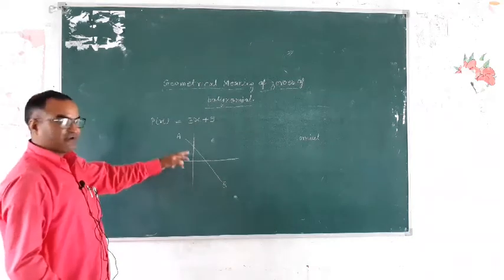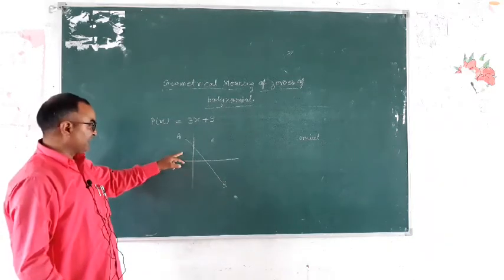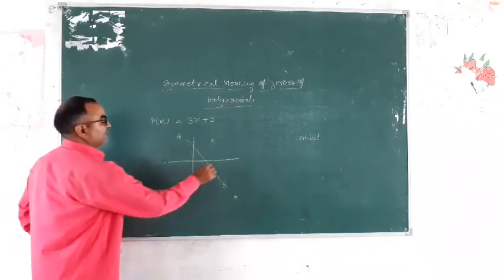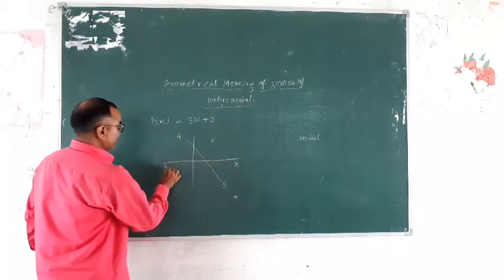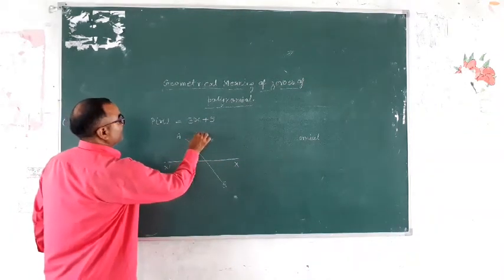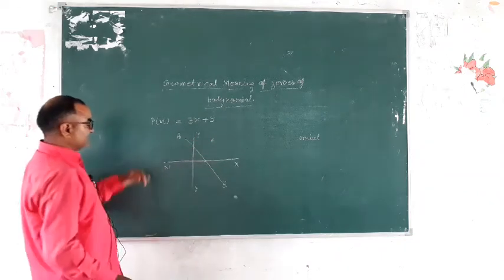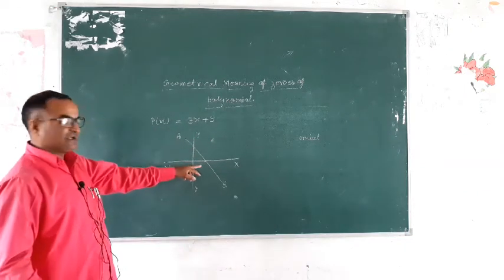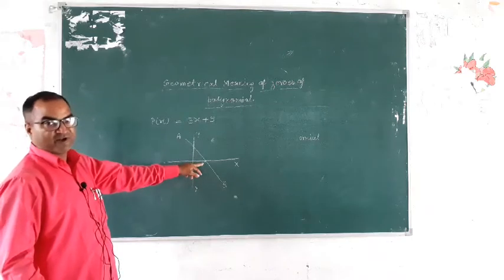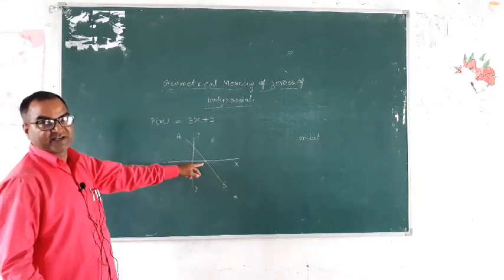This graph, this line intersects the x-axis. This is the x-axis, x dash, y and y dash. The graph of this polynomial intersects the x-axis at only one point. Is it clear?